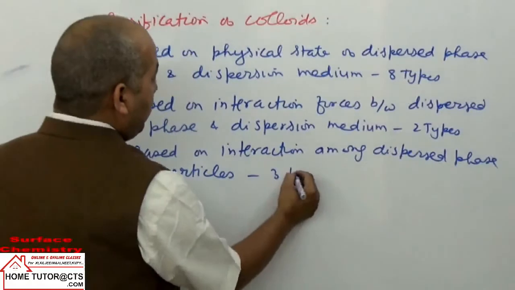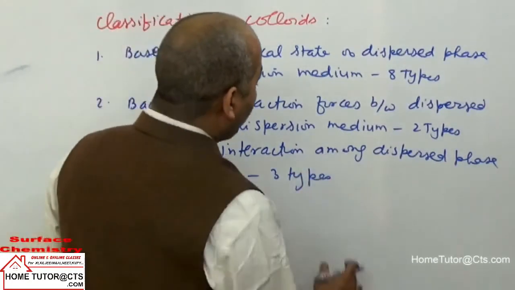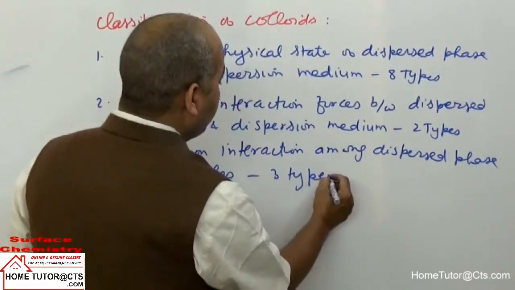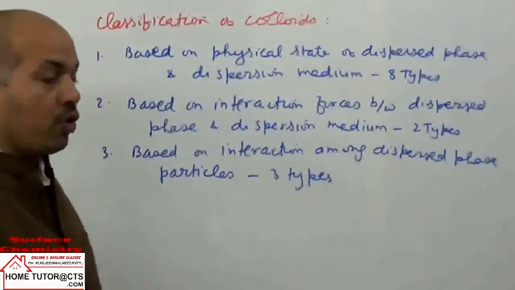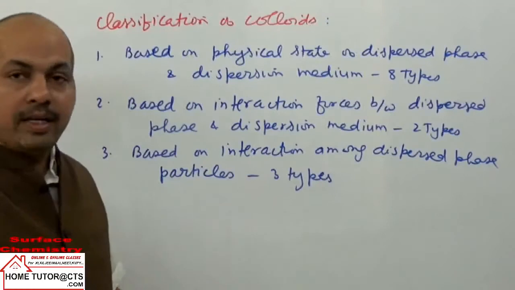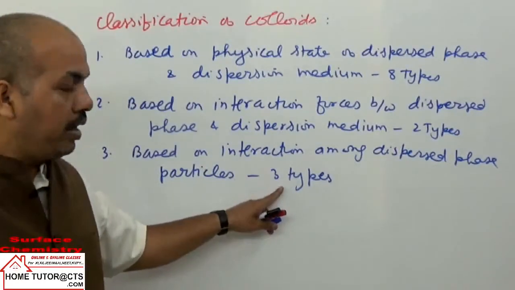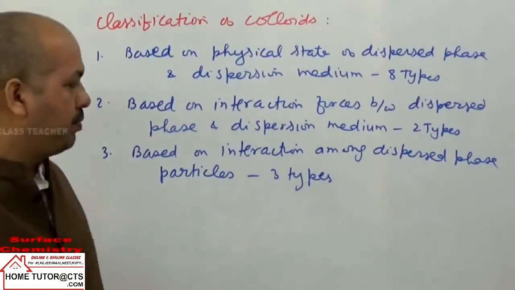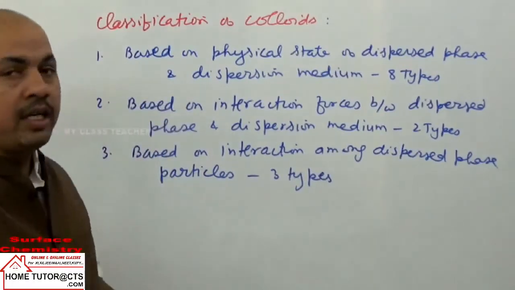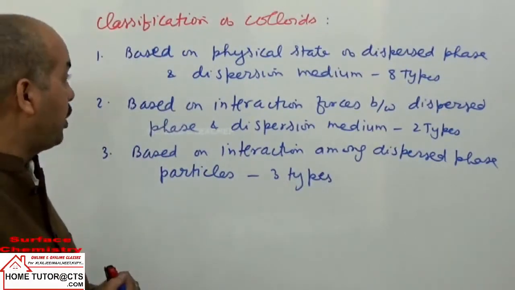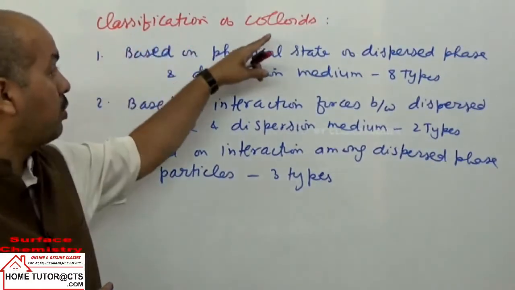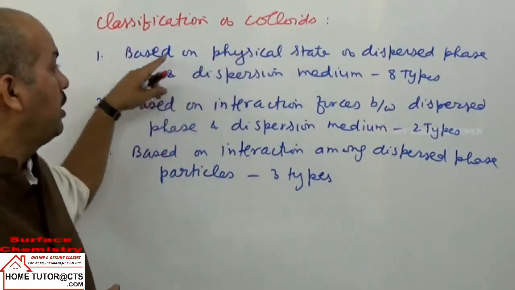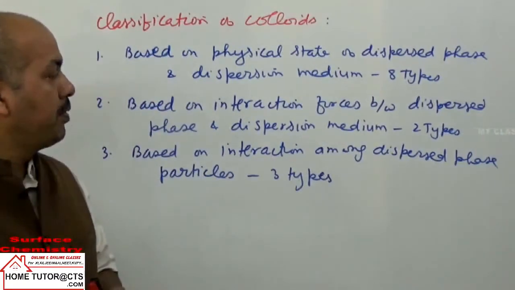We will take 3 types. One is called multimolecular, second macromolecular, third is called micelles or associated colloids. So we will discuss all 3 types, or properties of this class. First we will take the classification of colloids in 3 categories